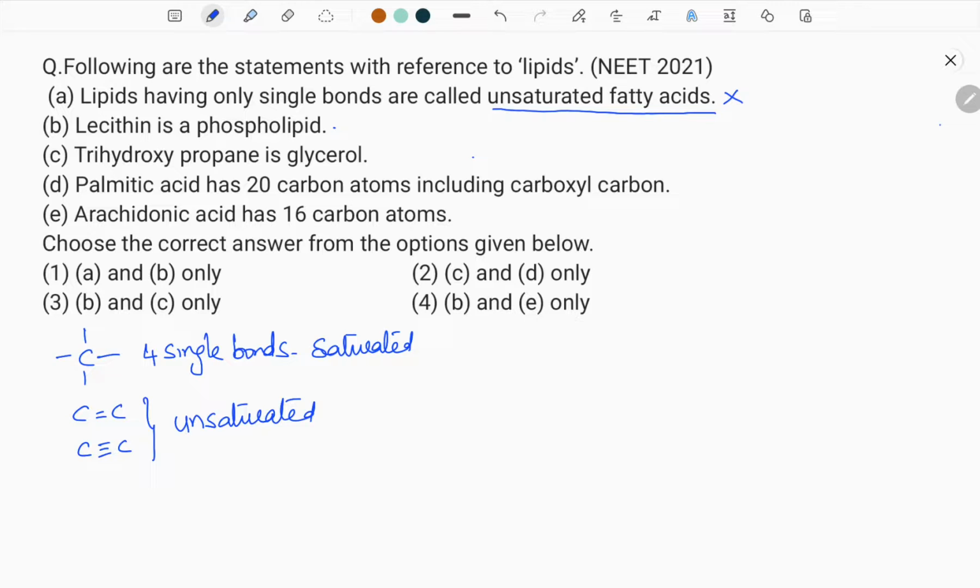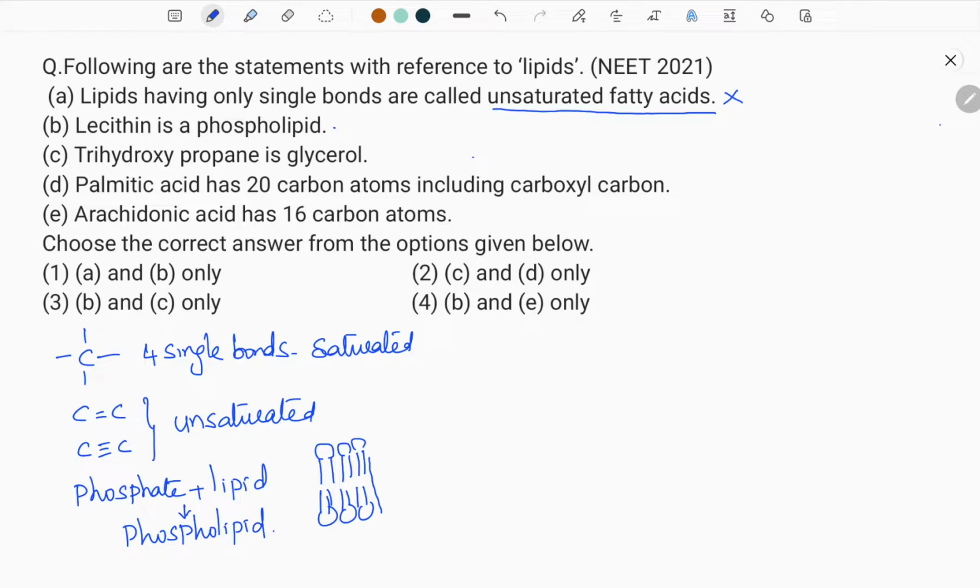Second, you see lecithin is a phospholipid. You see here phosphate plus lipid. When phosphate is esterified with lipid, it forms phospholipid. So phospholipids are common ingredients of the cell membrane. If you see the cell membrane, we find the lipid molecule with a head and 2 tails. The heads are towards the periphery and the 2 tails are toward the center. Within these phospholipids, protein molecules are embedded.